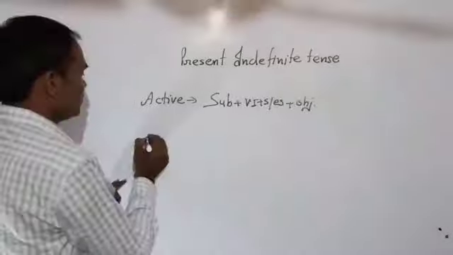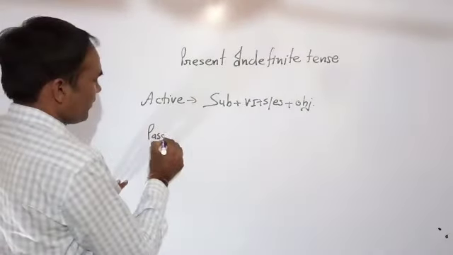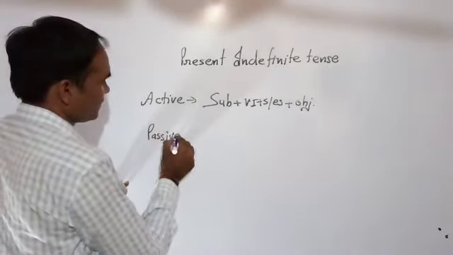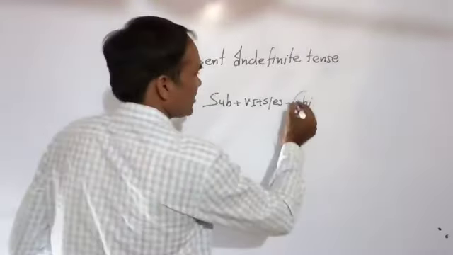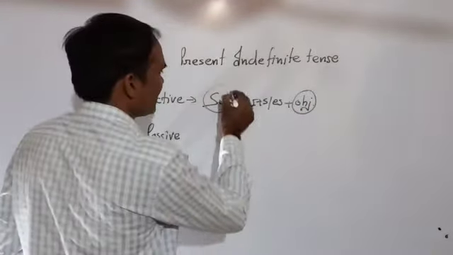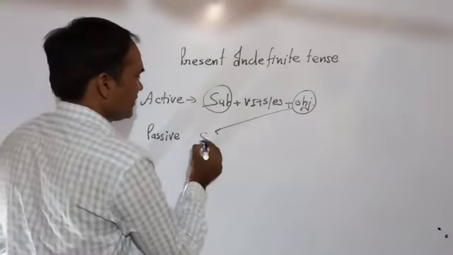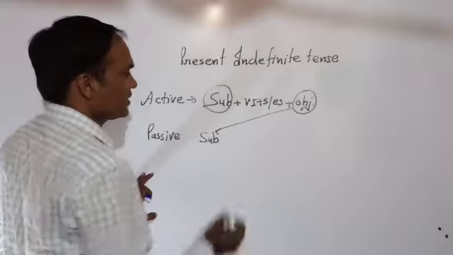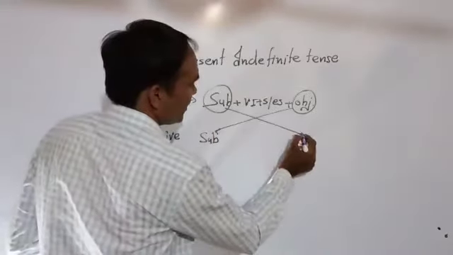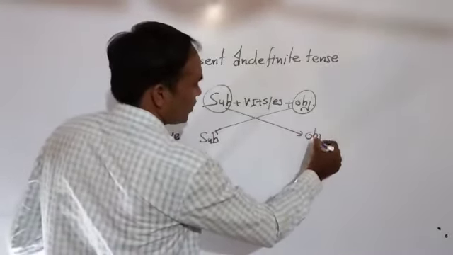Now, as I told you, if you are changing into passive voice, object will be subject and subject will be object. Now object will be here and it will be in subjective case. Now subject will be here and it will be in objective case.